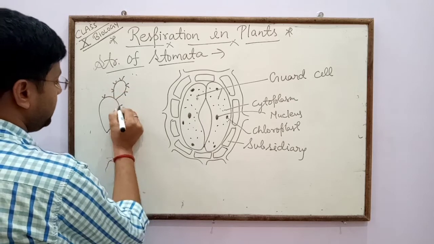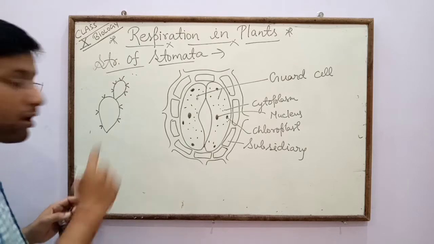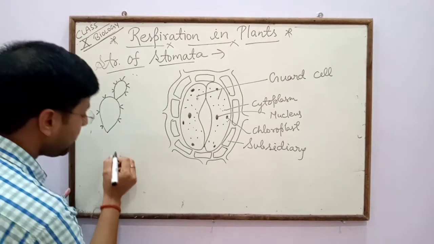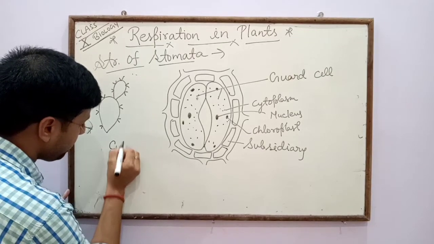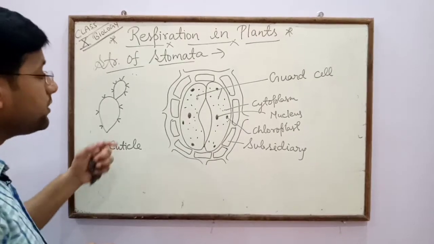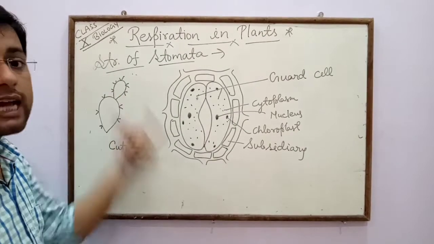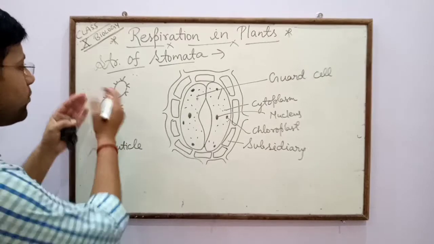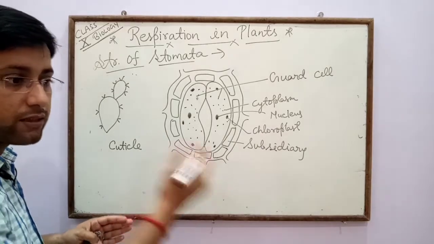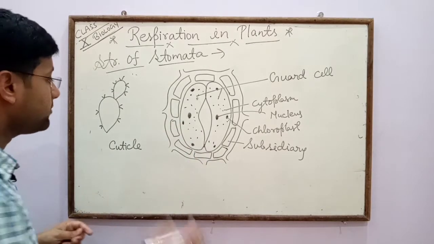Another thin layer is present on the stomata or epidermis. That thin layer is called cuticle. And cuticle protects the cactus from transpiration, because some water is stored in the cactus for future use, because in those areas there is a lack of water.